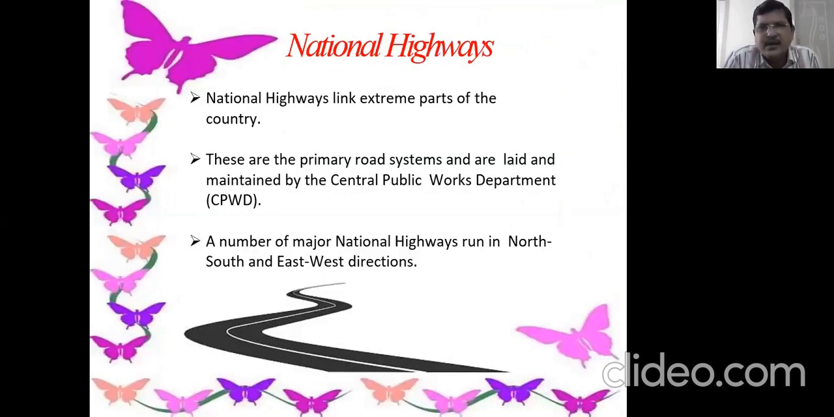So national highways link extreme parts of the country. These are the primary road systems and are laid and maintained by CPWD, that is Central Public Works Department. A number of major national highways run in north, south and east, west directions. So these are taken care of by CPWD, national highways.